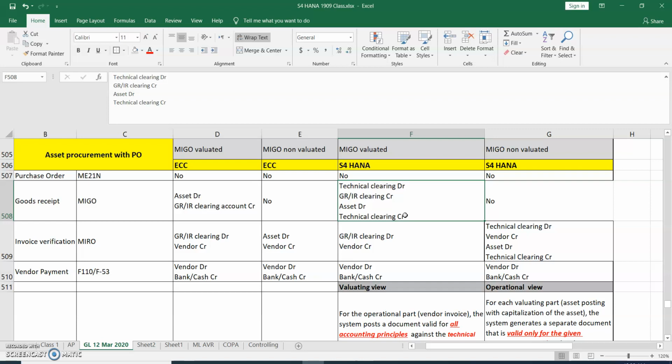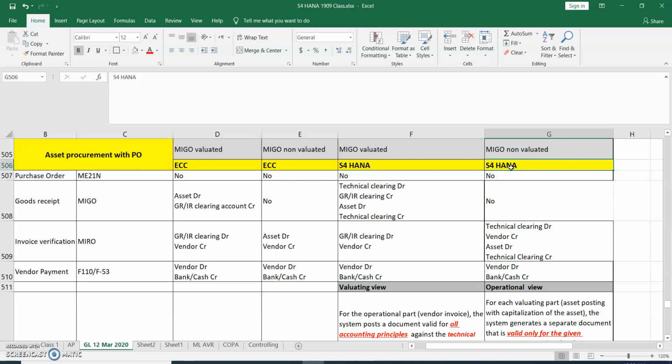The final balance in this GL account is 0, and this GL account is created as a balance sheet and reconciliation GL account. This is the configuration GL account which we have to assign in the asset accounting. At the time of invoice verification, accounting entries are GRIR clearing account debit, vendor account credit. And when we do vendor payment, vendor account debit, cash or bank account credit.